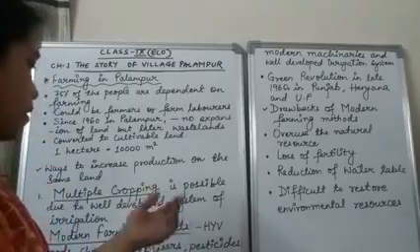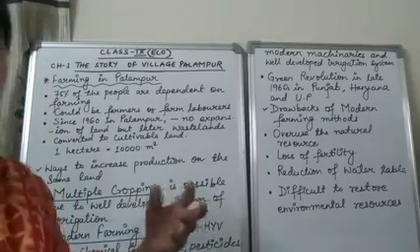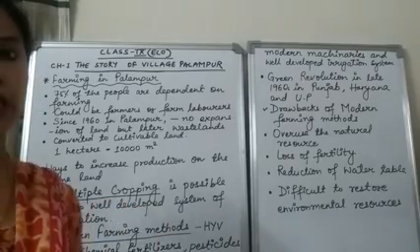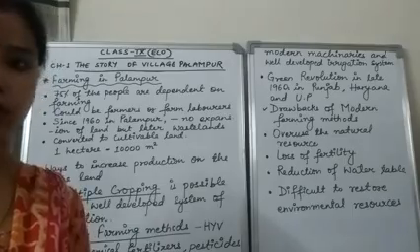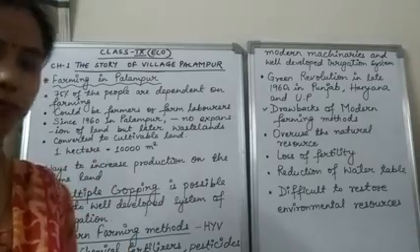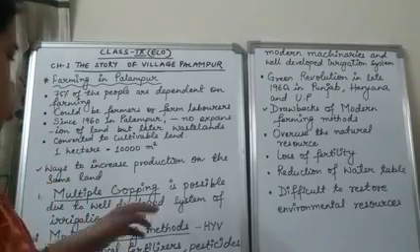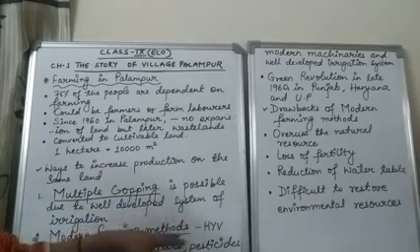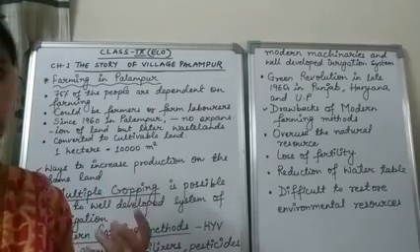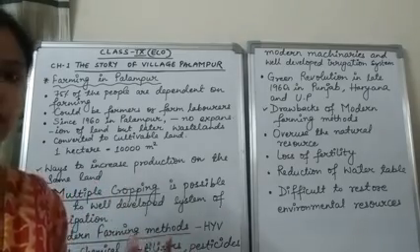But later on, when they started using the HYV seeds, they were able to get 3600 kg of wheat per hectare. This was a good amount of production. These were the two ways through which a farmer can increase production on the same piece of land.